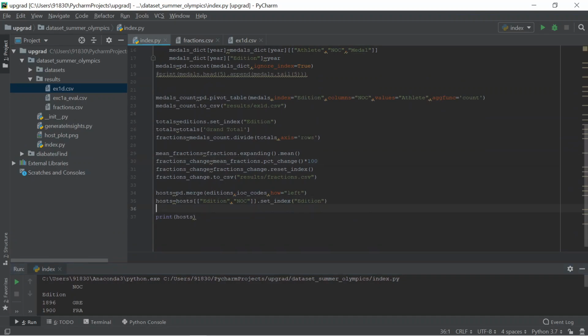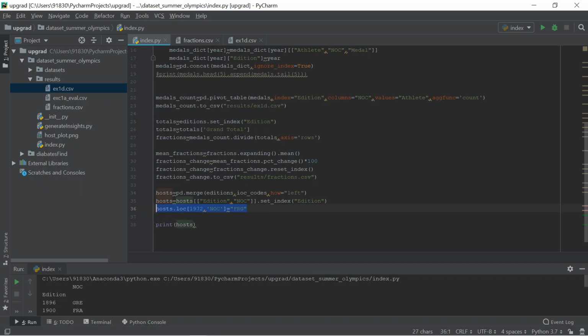So how do we convert this not a number? How do we assign these particular index locations to the new one? So hosts.loc, my index is 1972, for the column called NOC, I want to change that one to something like FRG or URS or something.